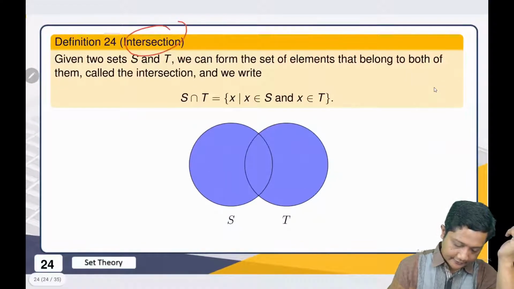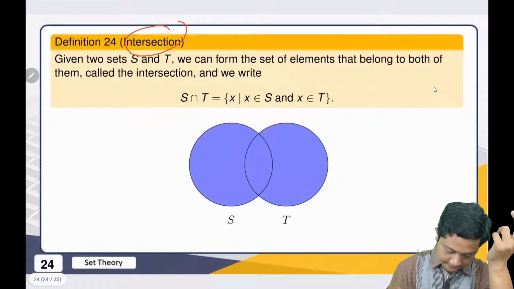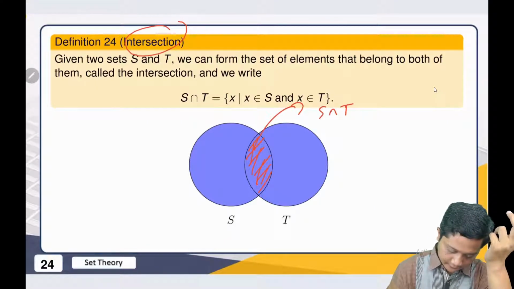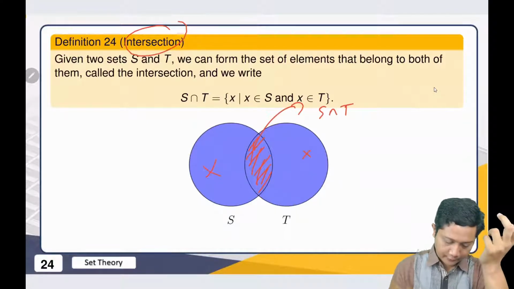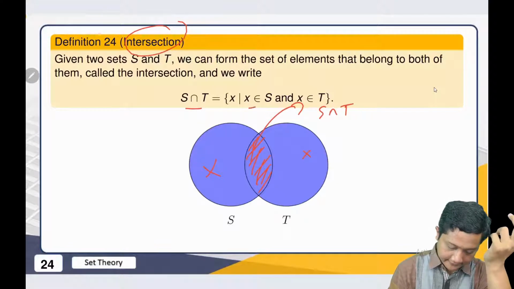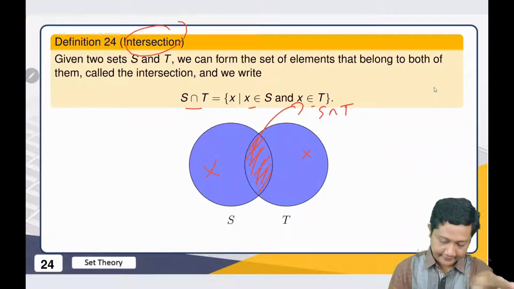And the intersection means, this one is wrong. This one should be only this part. So this part should be S intersect T. So it should be only this one. This one is not. This one is not. So we have S intersect T, S cap T, if X is in S and X is in T. So it is contained in both sets.